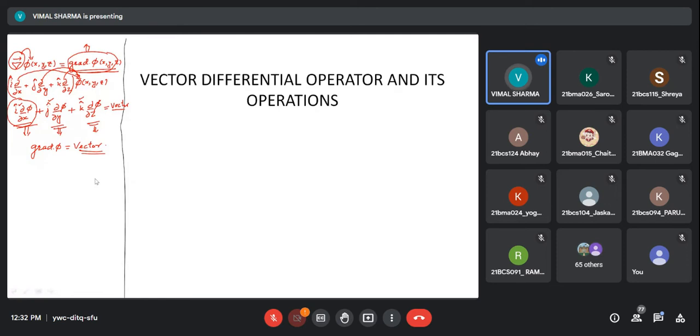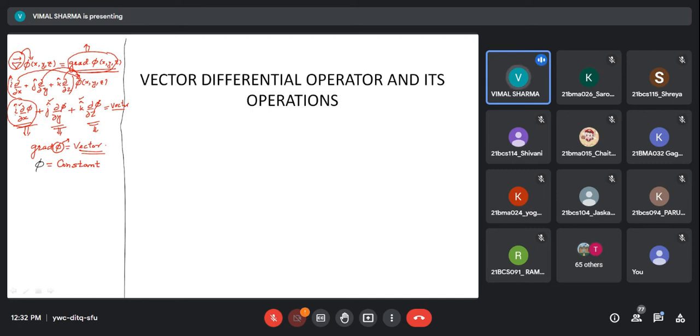So the gradient of a scalar is a vector quantity. It is a vector field. And if it is a vector field, we should know what the magnitude and what the direction of this vector field is. The direction of this vector field is perpendicular to the plane on which the scalar field is constant, and this is the direction in which the change in this field is maximum.